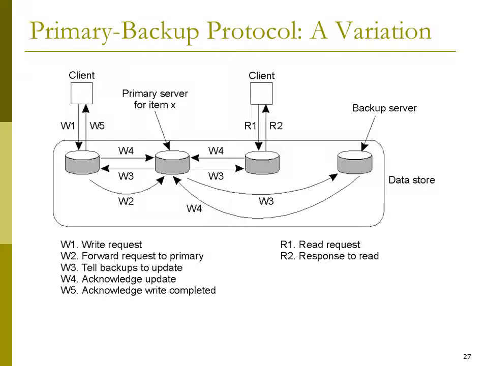Primary backup protocol. So here also two clients are there. Similar to the previous diagram, two clients are there. One server is there, backup server is there, data store is there. And W1 is write request, W2 forward request to primary, W3 is tell backups to update, W4 acknowledge the update, W5 acknowledge write completed. And coming to R1 read request, R2 is response to read.